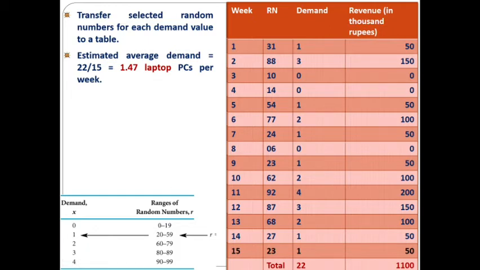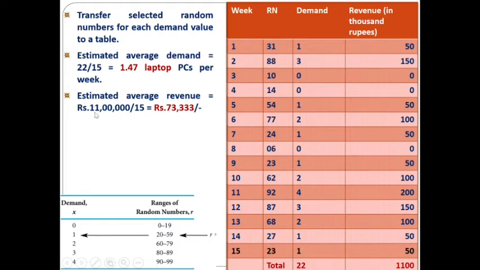Then the second question asks us the estimated average revenue. So the total revenue divided by number of weeks will give you the estimated average revenue. So the total revenue is 1,100 thousands of rupees.